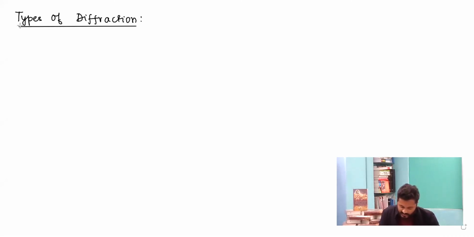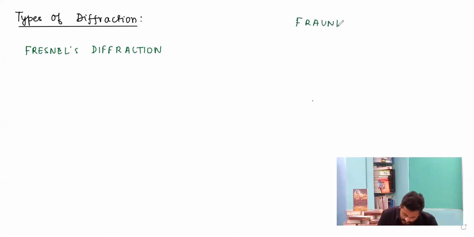So we are discussing about the types of diffraction. In the types of diffraction, we are going to discuss about Fresnel's and Fraunhofer's diffraction. So on one side, we will be studying Fresnel's diffraction, and on the other side, we will be studying Fraunhofer's diffraction.